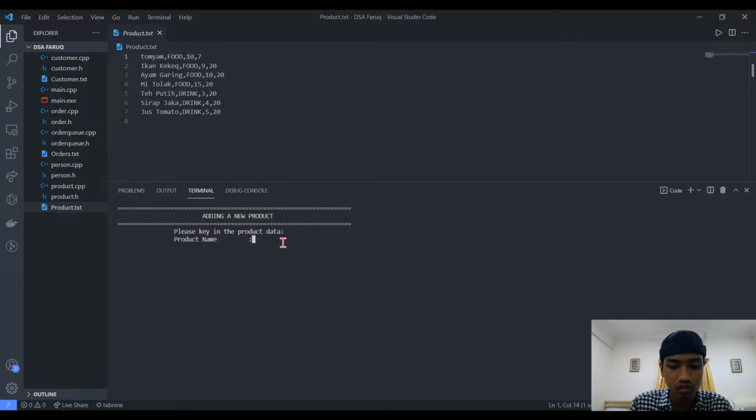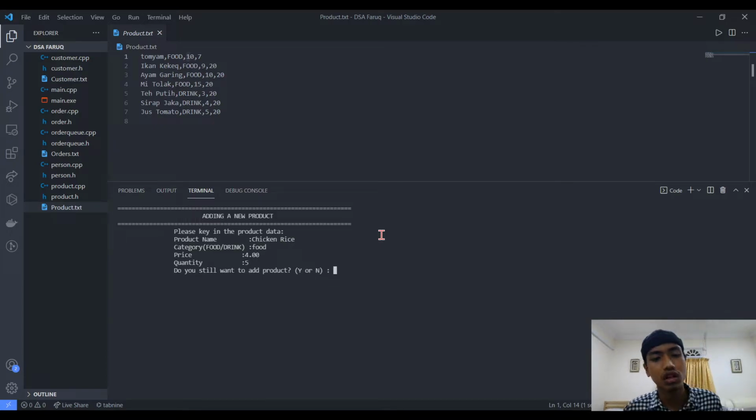So let's say I enter chicken rice here. Food category, price, let's say 4.0, quantity only 5.